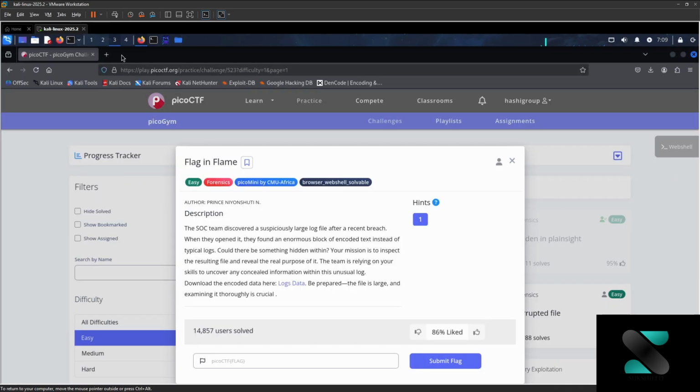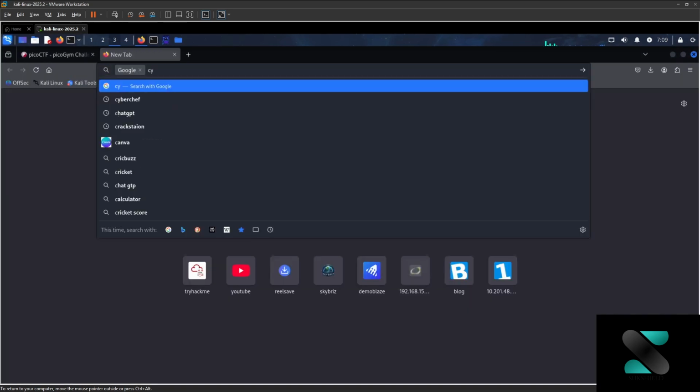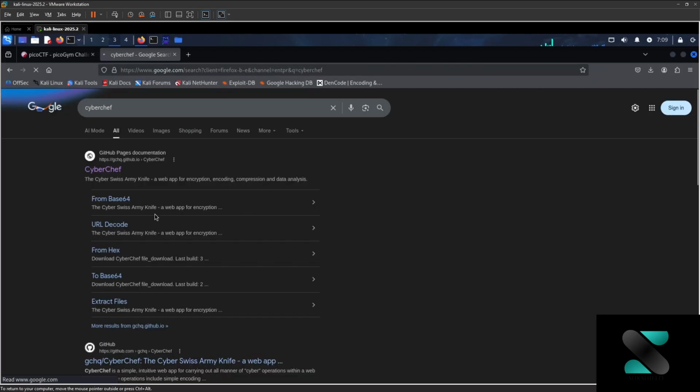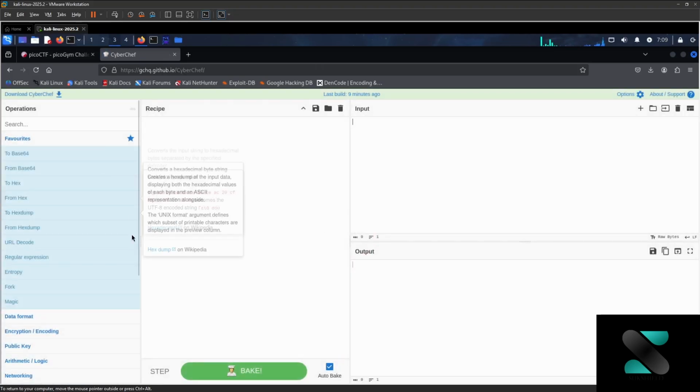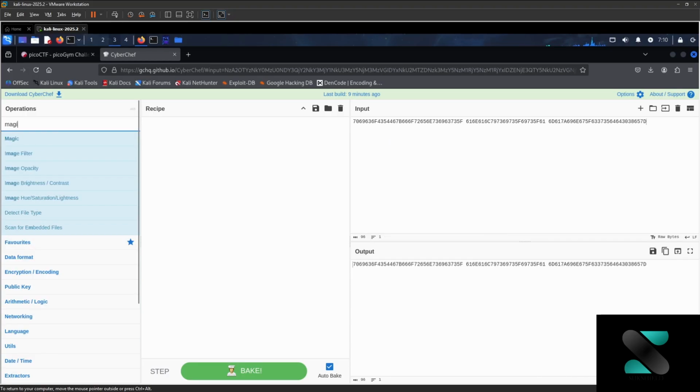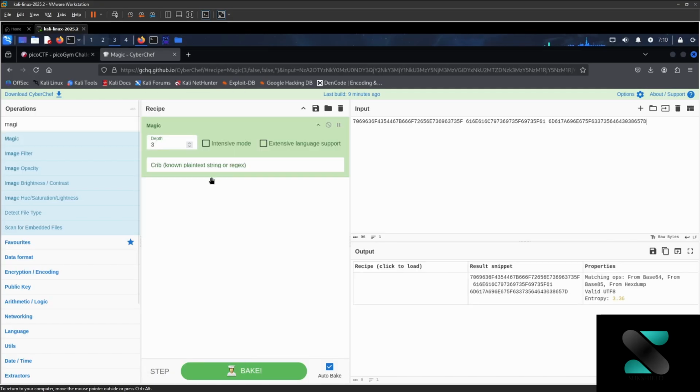So I'll open the CyberChef tool, which we really like. We had used this in the previous video as well, if you can remember. Now suppose I don't know what kind of data this is, I'll just paste it here, and we'll use a favorite tool, which is Magic. Okay, so let's understand the result snippet. Properties from base 64 can be base 64, base 86. It's not base 64, we have already converted. It can be base 85, no, from hexadecimal.